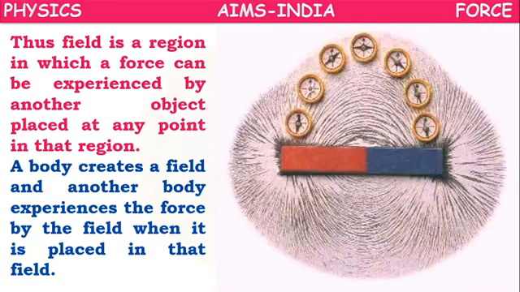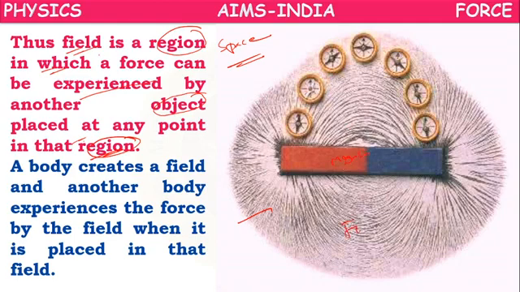Next, what is a field here? A field is a region, or we call it space. A field is a space in which a force can be experienced by another object placed at any point in that region. Now this is the magnet. This is the field. We are bringing another object called a compass.